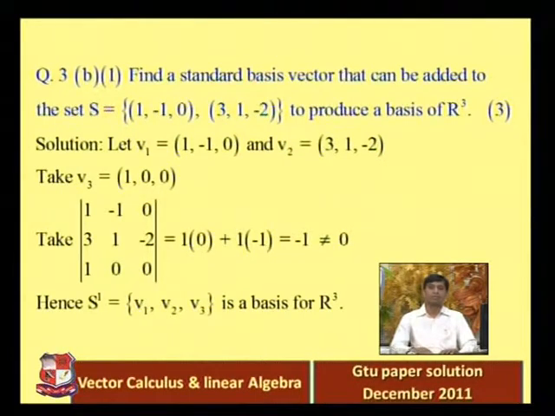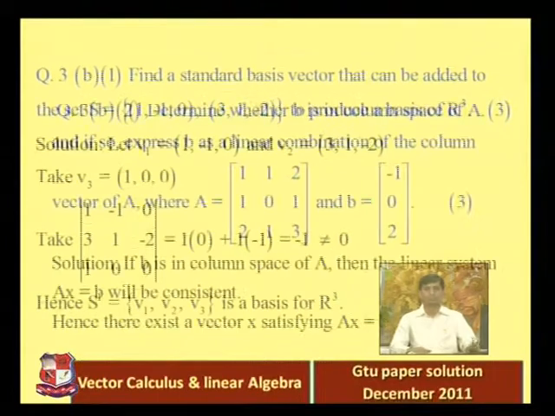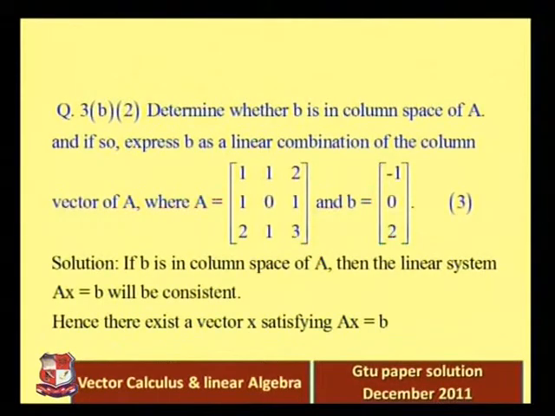So now we are going to question number 3b, second question, 3b2.